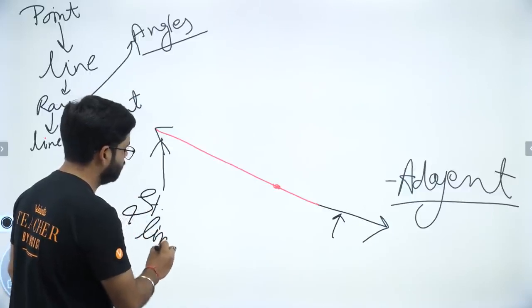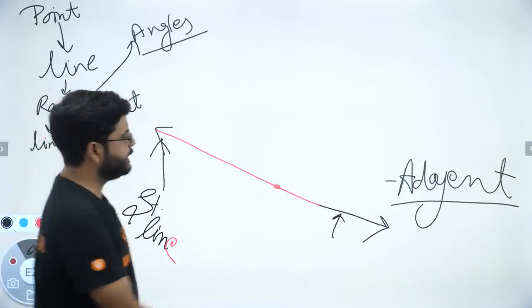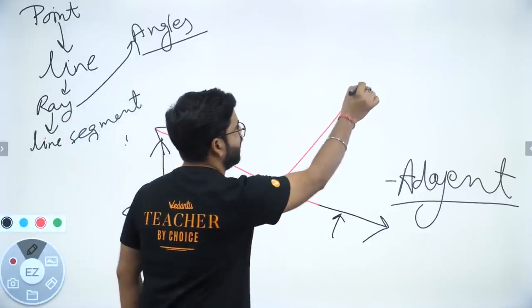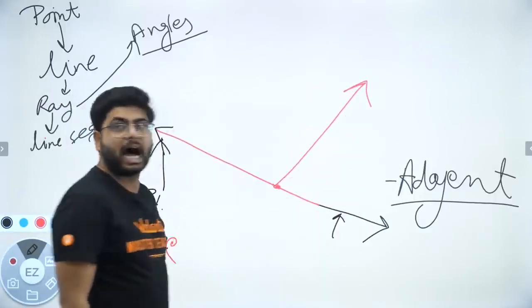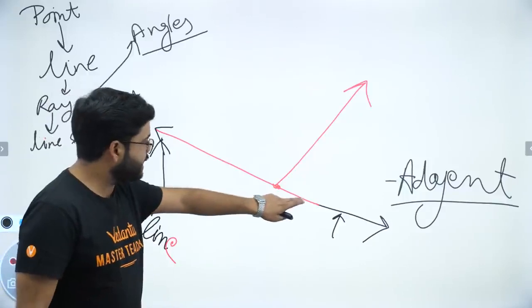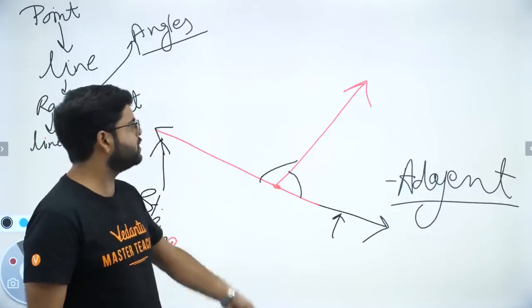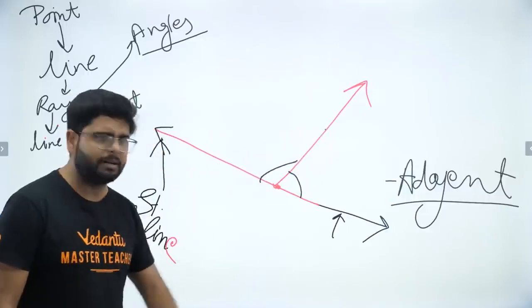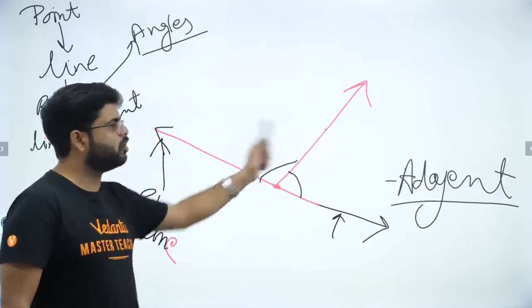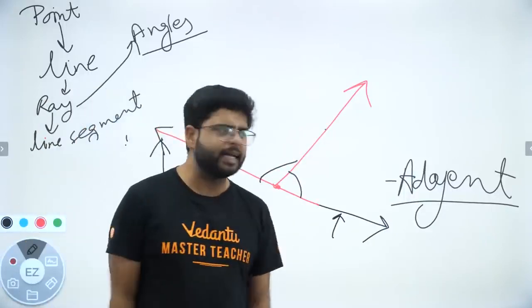Now in this, there was an arm of a third angle coming from the middle, that arm. Okay, can I say that these are adjacent angles? Yes, of course, because they share the same arm, a common arm, and the other two arms are on the opposite sides of the common arm, right?